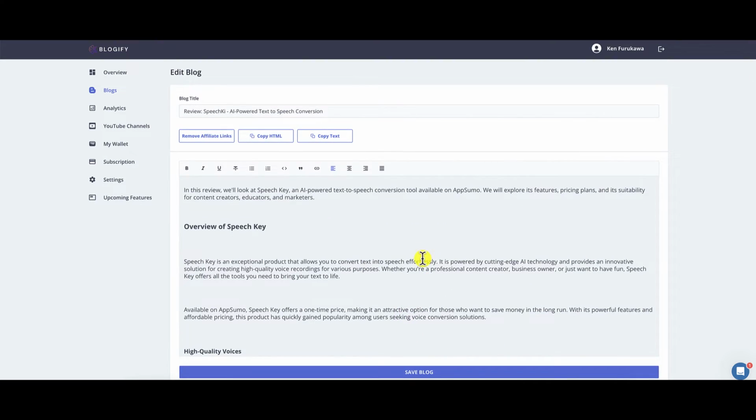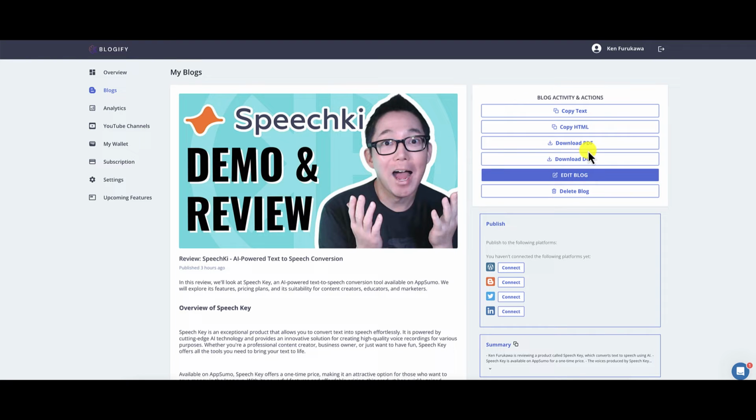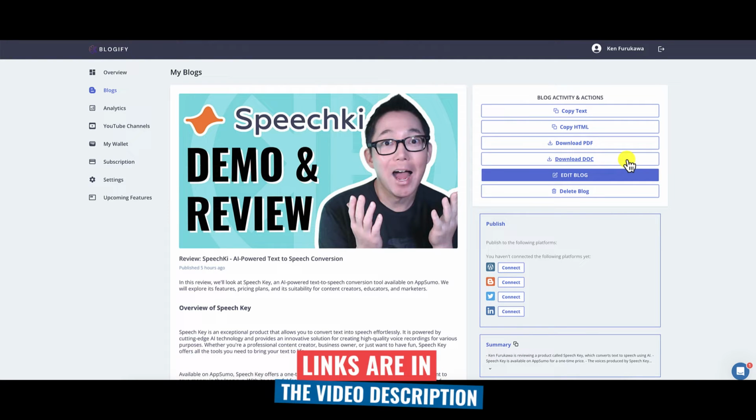When you're done editing, you can save the blog. So what I did with my workflow was I went and I downloaded the docx file. And then from there, I pulled that file into Grammarly. And I had Grammarly do the checking of my grammar and my spelling and usage and everything. And I brushed up the content. If you guys want to see the edited output, the output that I ran through Grammarly and fixed, I'm going to leave a link down in the description below and you can check out the text.